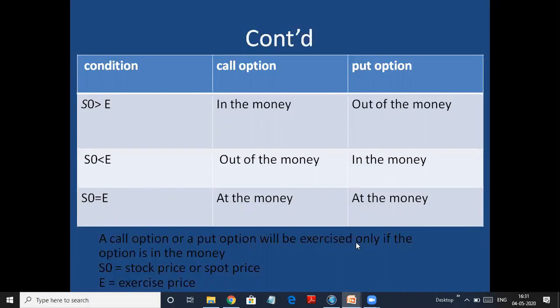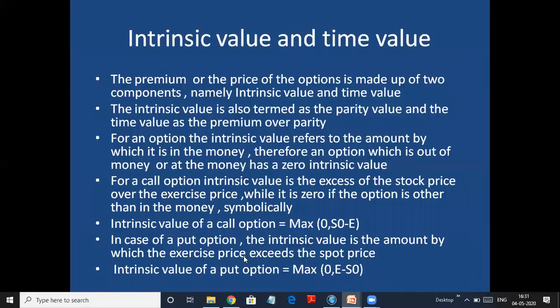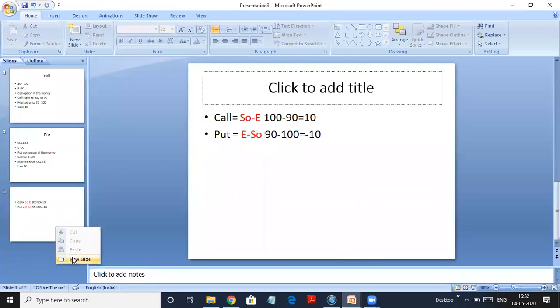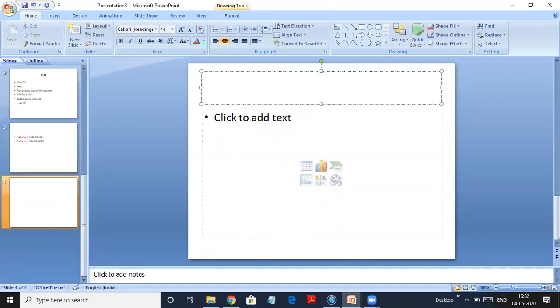A call or a put option will be exercised only if the option is in the money. Only when you get it as in the money, you will exercise because you are gaining. So S naught is the stock price or spot price and E is the exercise price. The premium or the price of the option is made up of two components, namely the intrinsic value and the time value. I told you if you want to buy an option, you will have to pay something to me. What we are paying, we call it the premium of the option or we call it the price.